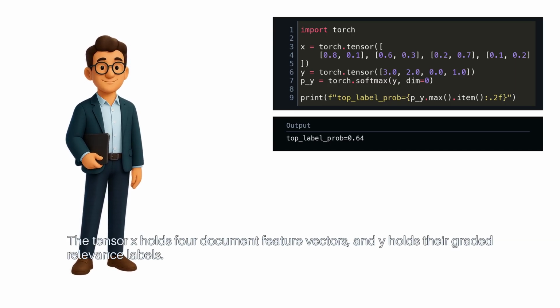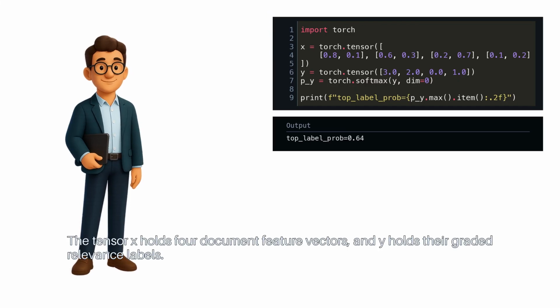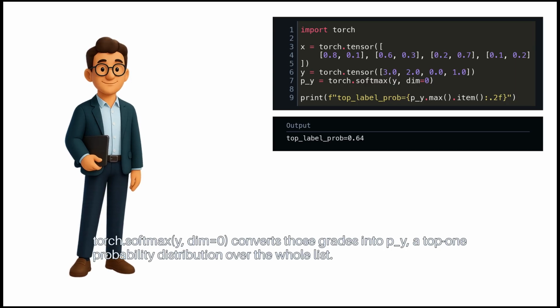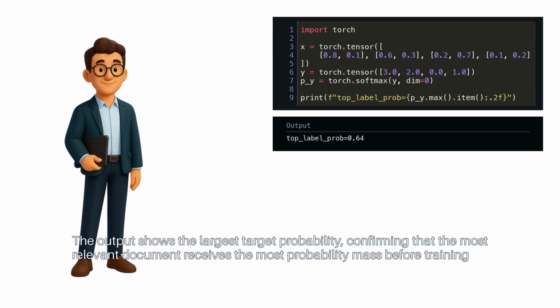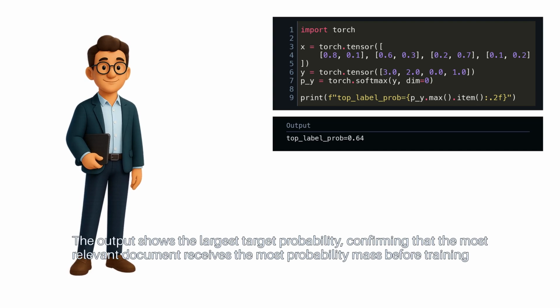The tensor X holds 4 document feature vectors, and Y holds their graded relevance labels. torch.softmax(y, dim=0) converts those grades into py, a top 1 probability distribution over the whole list. The output shows the largest target probability, confirming that the most relevant document receives the most probability mass before training